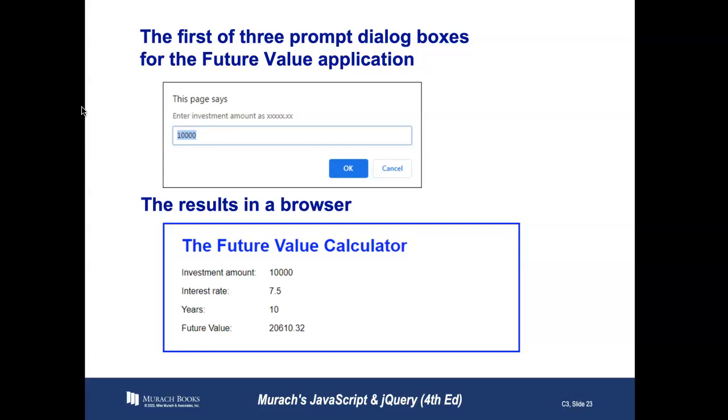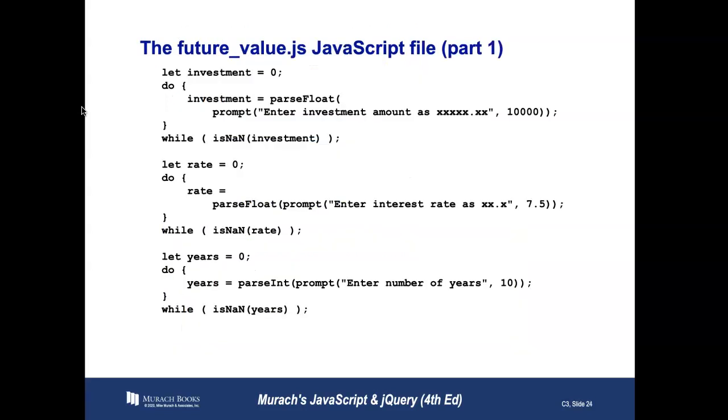This is the first of 3 prompt dialog boxes. In this case, we're going to have enter your investment and then calculate that investment. So we're doing another do while loop that starts with let investment be equal to 0, and then we do investment equals whatever gets entered. Now notice on the 4th line where it says prompt enter investment amount as xxx point xx, and then a comma. What comes after that is the placeholder of what would be inside the prompt. The things in quotes go in the box, but this is actually inside the prompt field where the user enters the total.